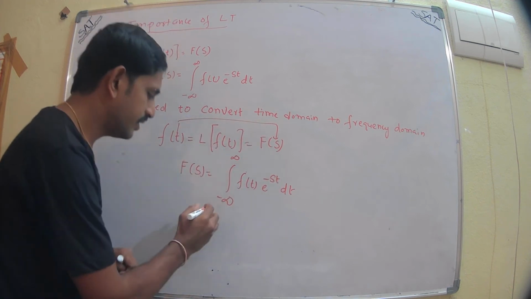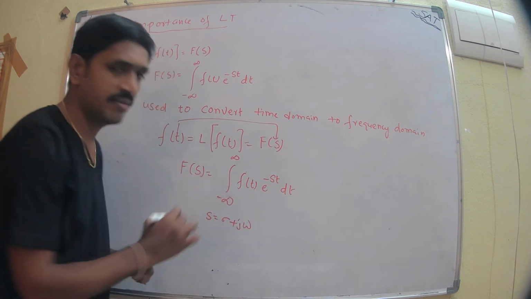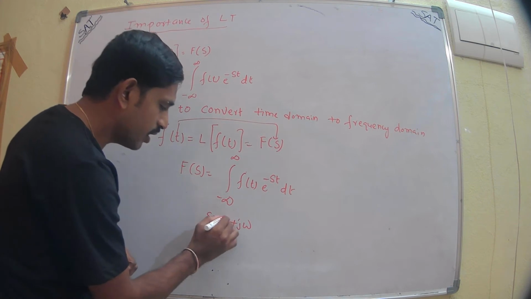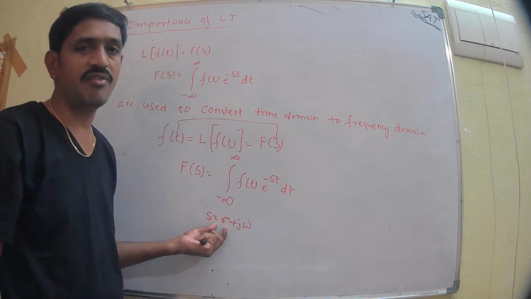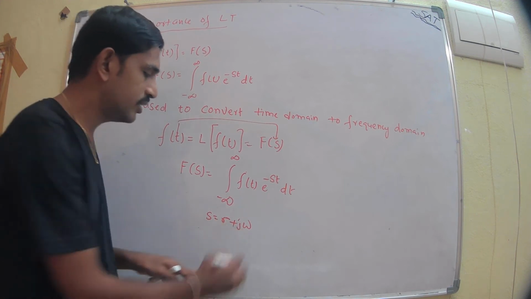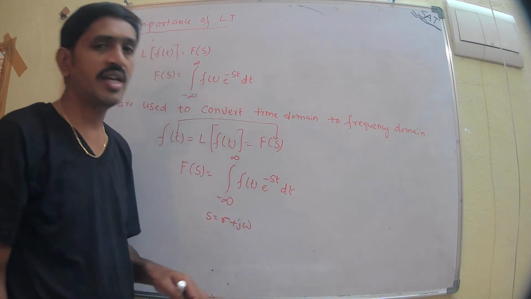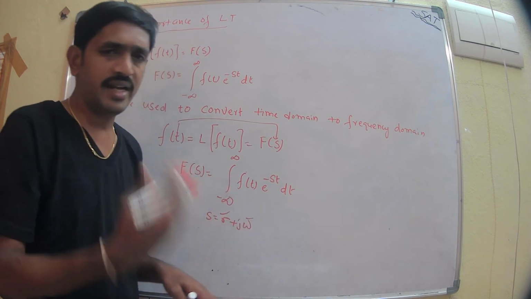Okay, where s is equal to sigma plus j omega, where sigma is called the damping factor, which is used to find the stability of the function. We will discuss this sigma later, and omega is the frequency of the control system. So we'll discuss sigma and omega later.